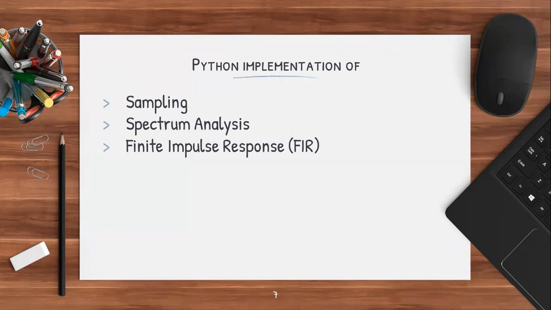Spectrum analysis covers different frequencies and their use in further analysis. Filtering is required to keep certain frequencies and remove unwanted frequencies. Finite impulse response is one of the filters used in signal processing. We will talk about the designing of this filter and its implementation in Python.